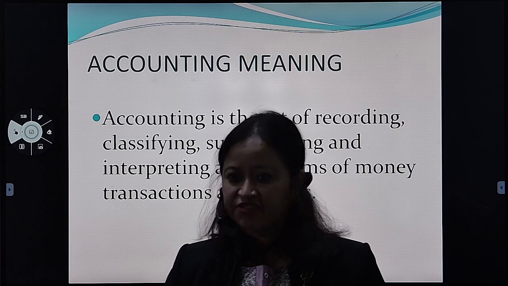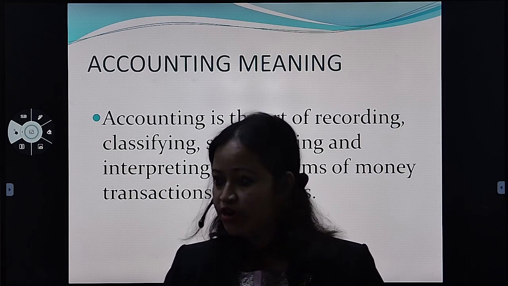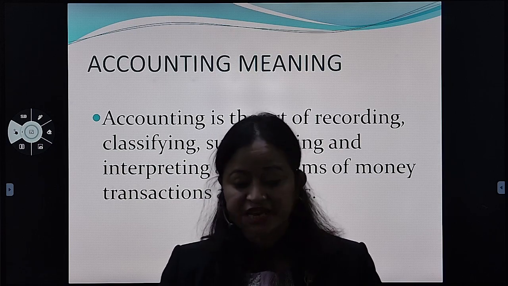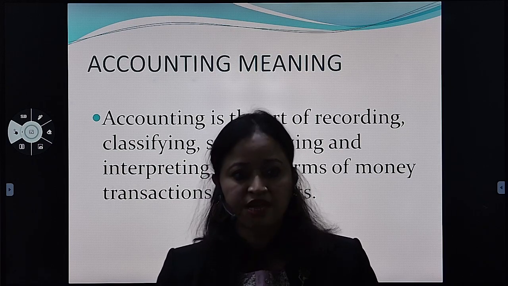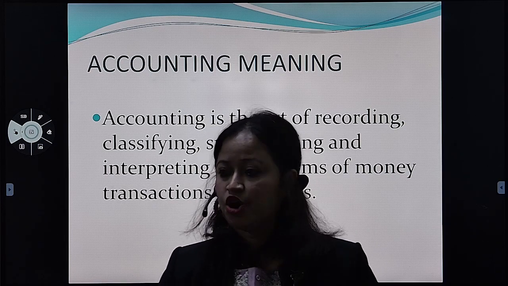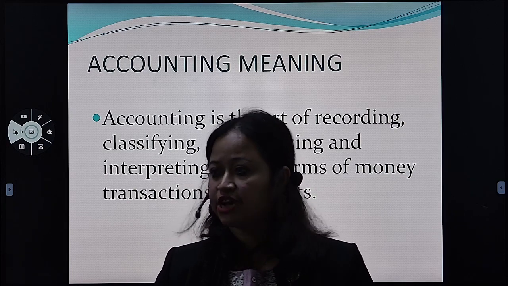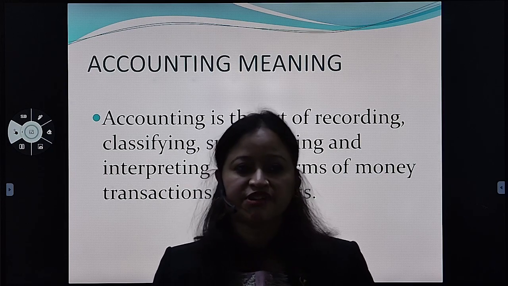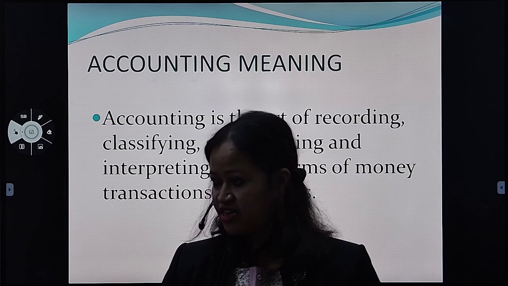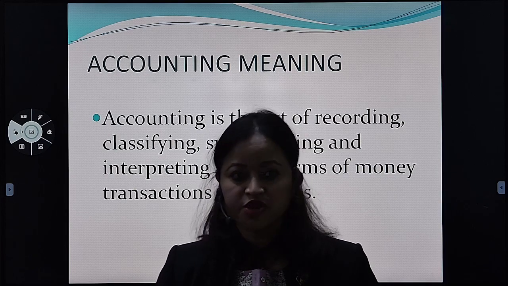right? So if there is no maintenance of the accounts, if they will not record how much money is coming in, kitna paisa ja raha hai, kitna paisa aa raha hai, how much money is coming in and going out, and how much they are making, like earning, or salary is given, or rent is given, or interest they are paying or maybe getting, if they will not record at the end of the year, how will they come to know what the profit is? How will they come to know where they are standing, right? Whether they are making profit or suffering loss, they won't be able to know, right?